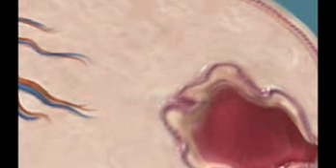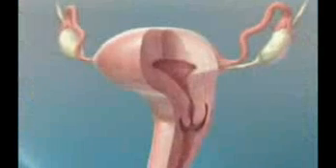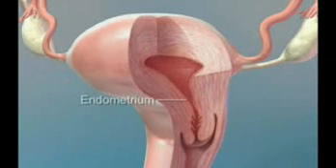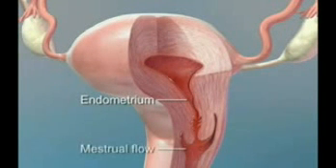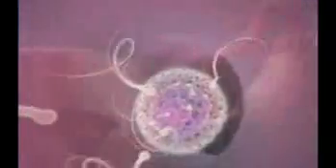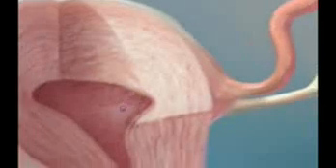If the egg is not fertilized, the corpus luteum dies and the progesterone secretion ceases. The menstrual cycle is then completed with a menstrual period. If the egg is fertilized as it travels down the fallopian tube, the corpus luteum continues to produce progesterone. The fertilized egg moves into the uterus where it is implanted.